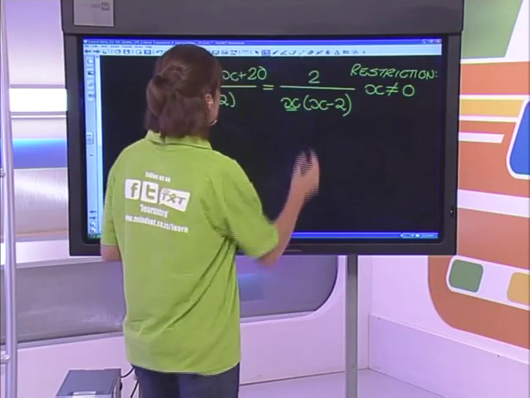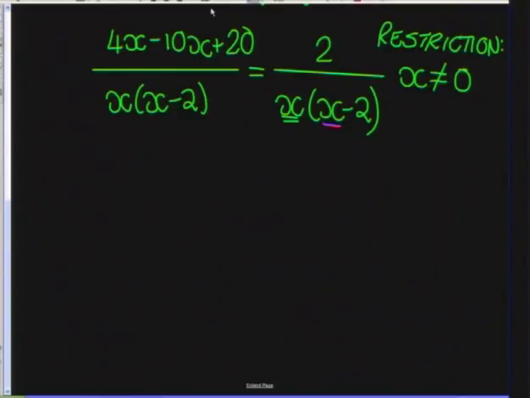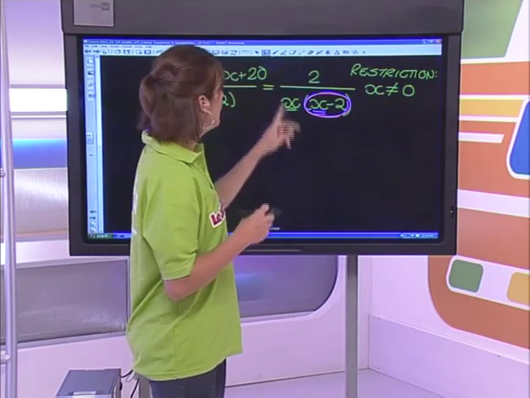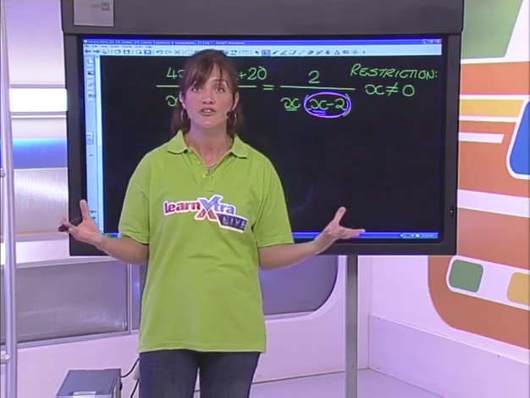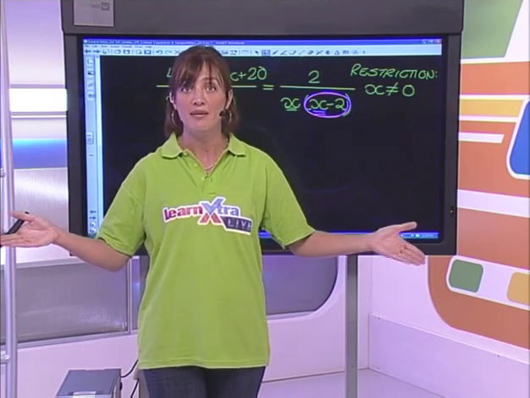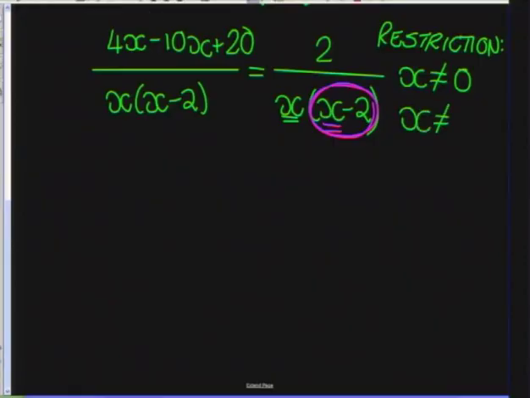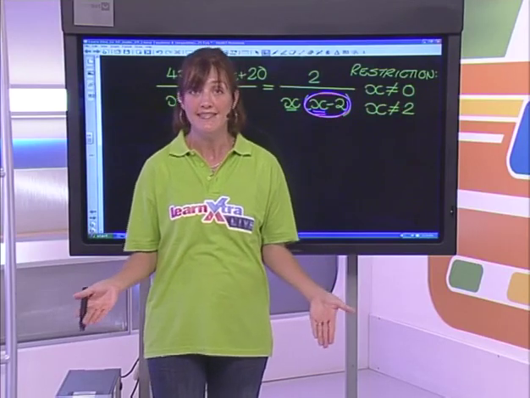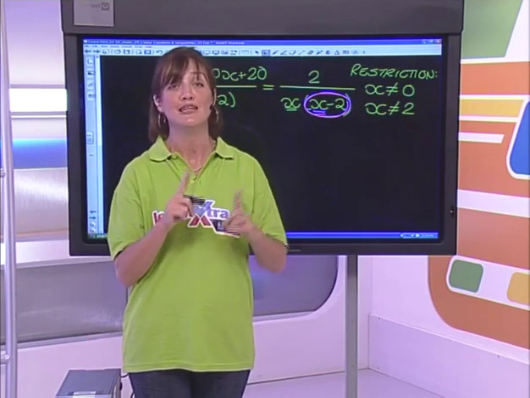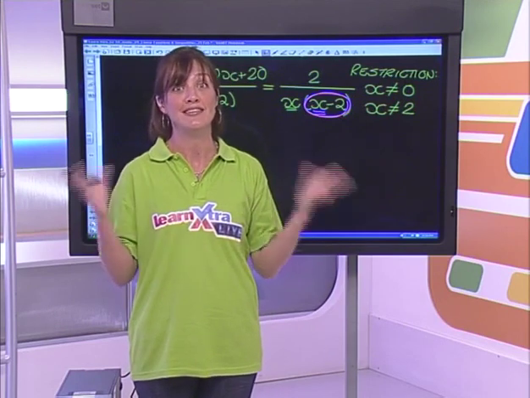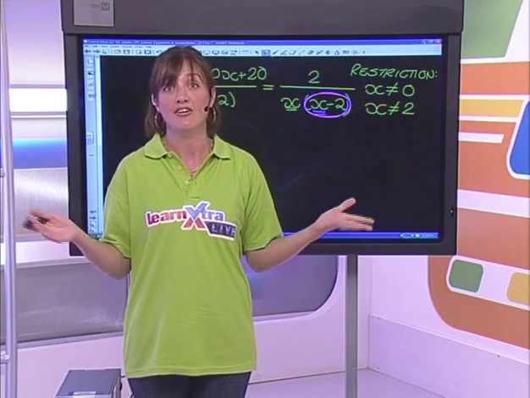Okay, that's the first one. And the other one would be this. Let's have a look at this bracket. What value for x would make that bracket equal to 0? Okay, I think you guys agree it would be positive 2. If I had positive 2 minus 2, I'd get an answer of 0. And again, that would make my denominator undefined. So there's another restriction, and that is that x is not allowed to equal positive 2. Okay, so guys, this is what we have to do now. We're going to solve for x, and once we have solved for x, we're just going to double check that neither of my answers actually matches a restriction, because if it does, then we're going to have to say, well, hang on, that's not going to work, and it makes it a non-valid solution.